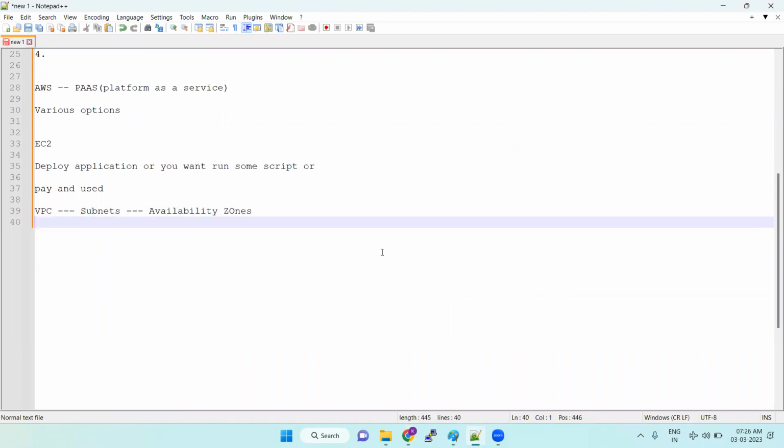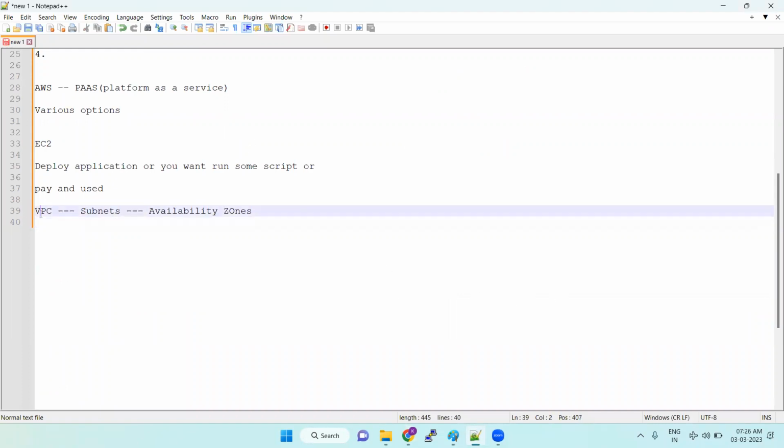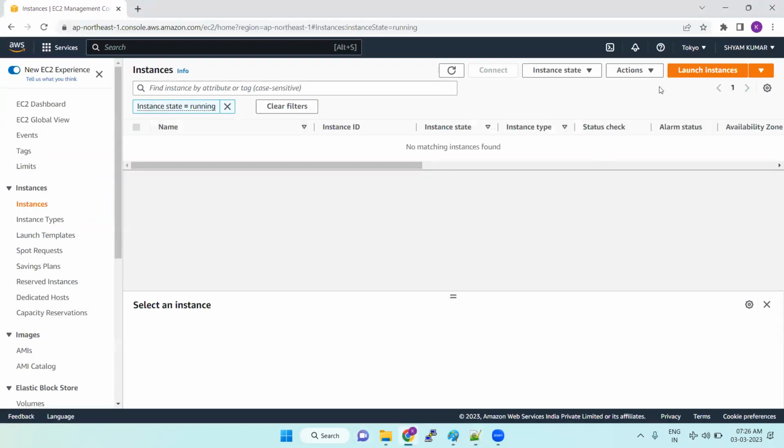Okay, so let's try to understand the VPC. Under the VPC, we have subnets. Under the subnets, we have availability zones. So each subnet has an availability zone. So where can we see that?